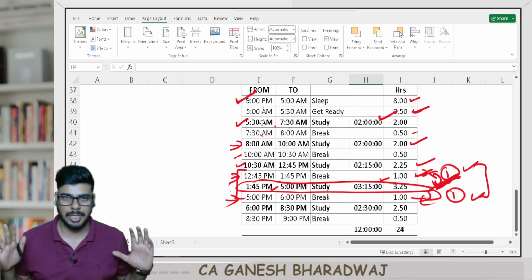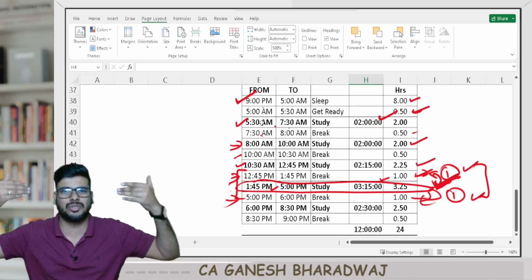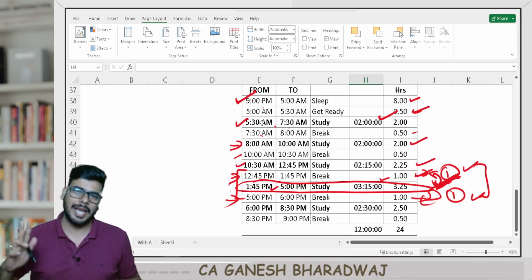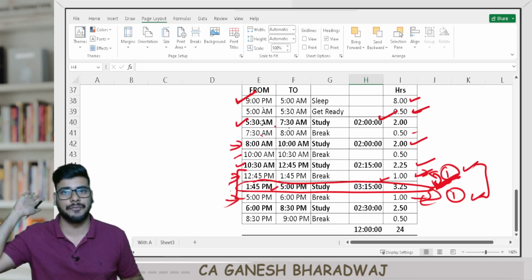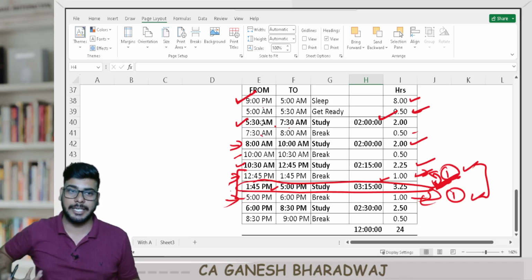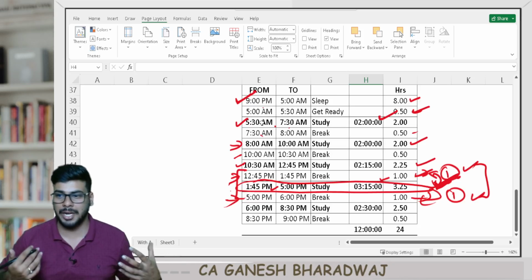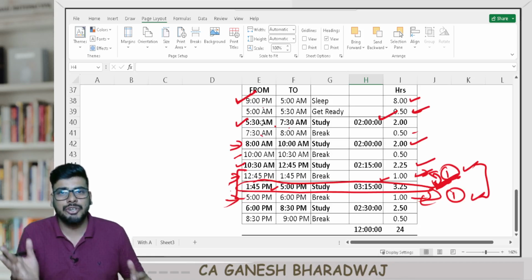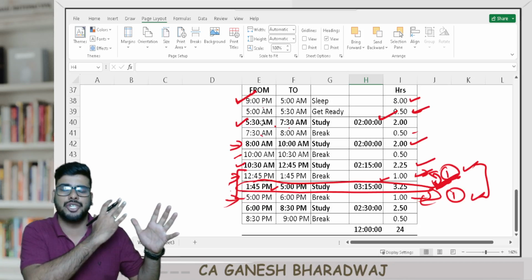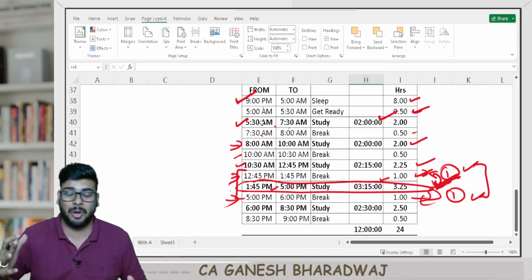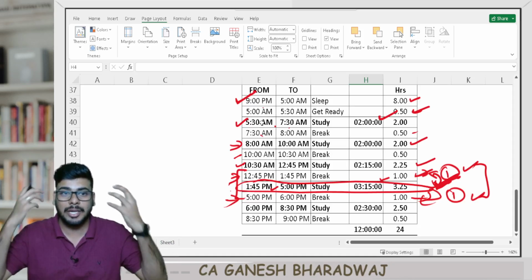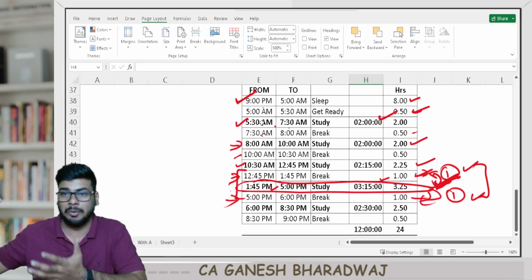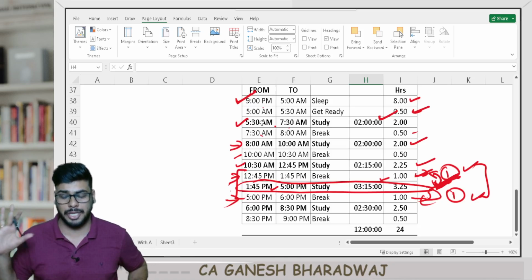If you do this, nothing like it, you will be so systematic. Just try it for 1 month, 21 days you try, and then you will automatically see the difference by yourself. It will be so addictive. It's a good addiction, a positive addiction, that now you will start living your life for this, whether you have exam or not. You should see the other side of it, and I'm sure you guys will, trust the process. You will start feeling that till date I have not explored the other dimension of my life. I think that is going to be the kind of change that you guys will experience.